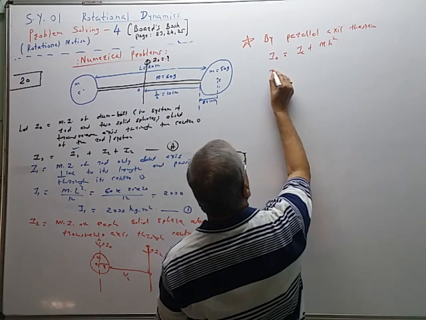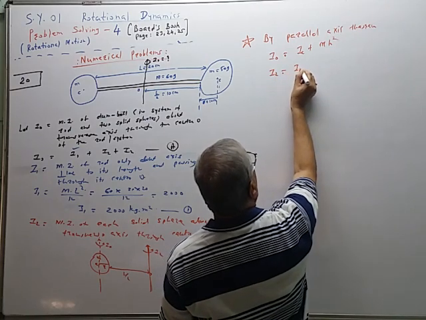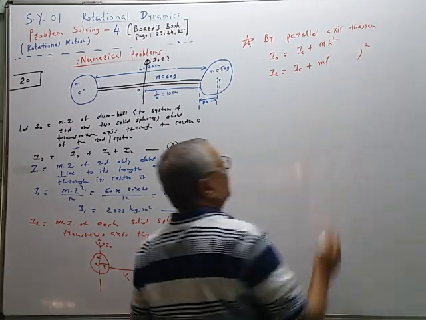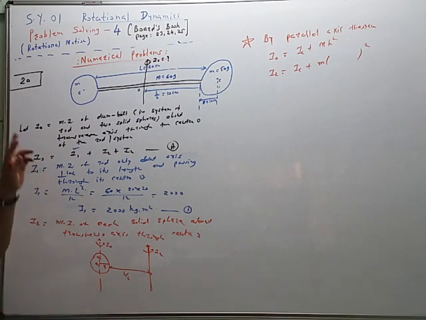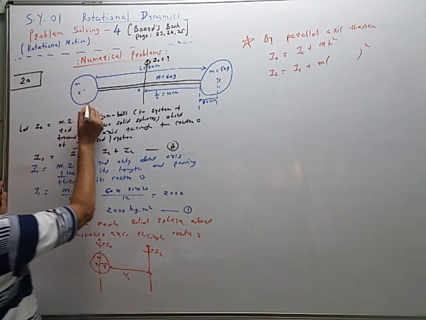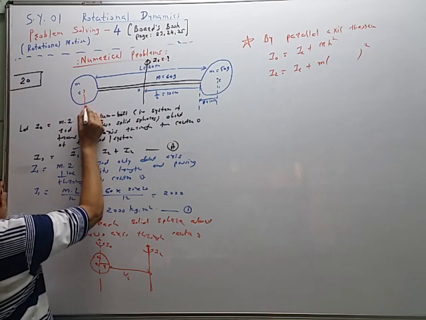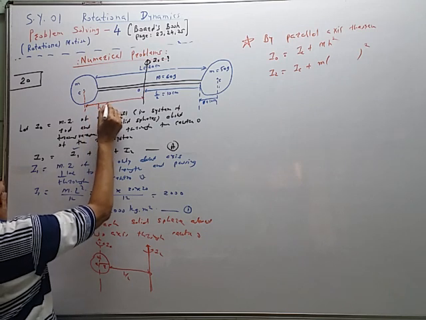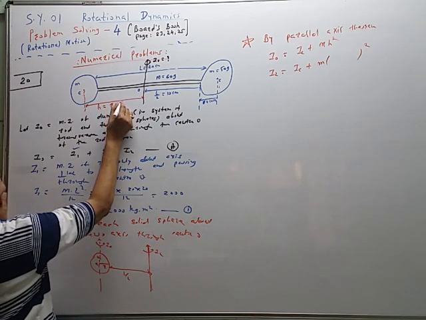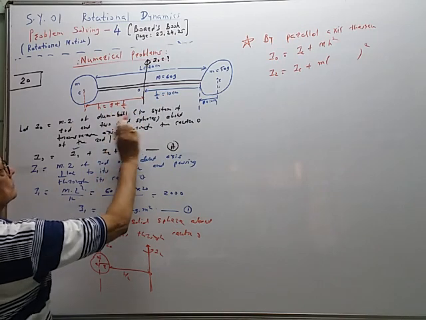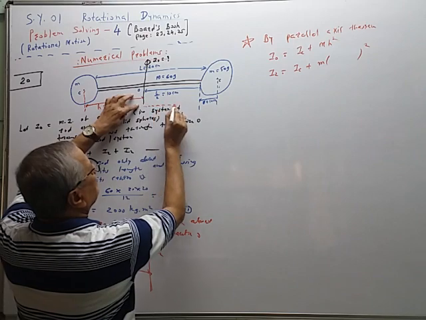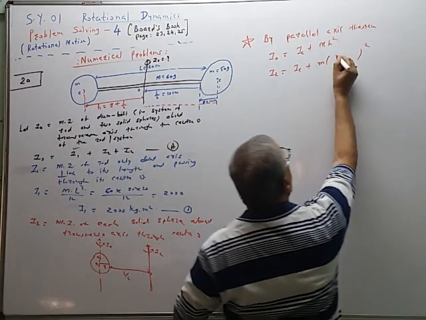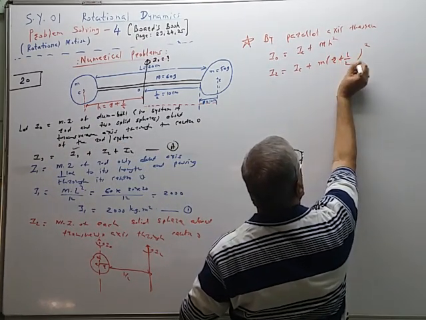So for our problem, I2 is equal to IC plus m H square, where mass of the sphere is m, and H is the perpendicular distance between the two axes. So this is H. And this H is equal to r, radius of the sphere, plus L by 2, this half distance.